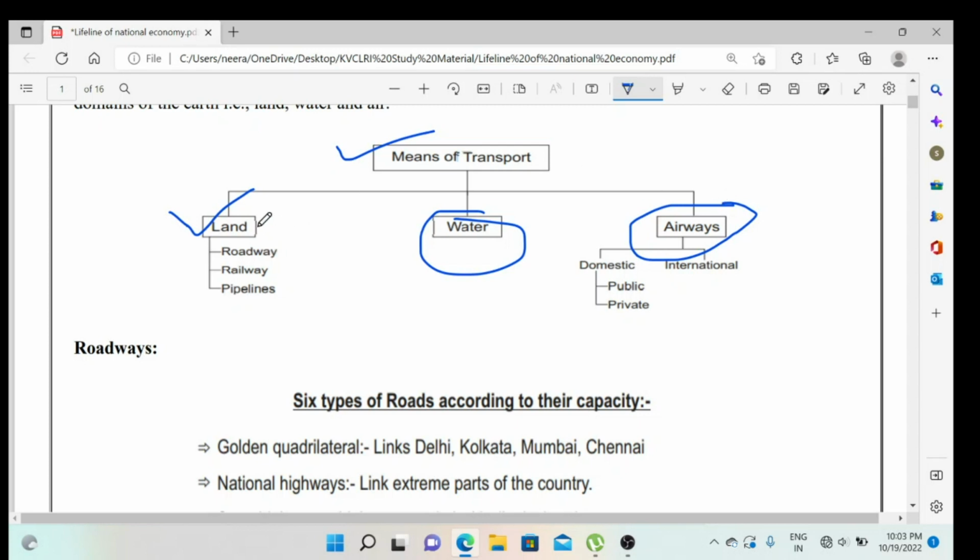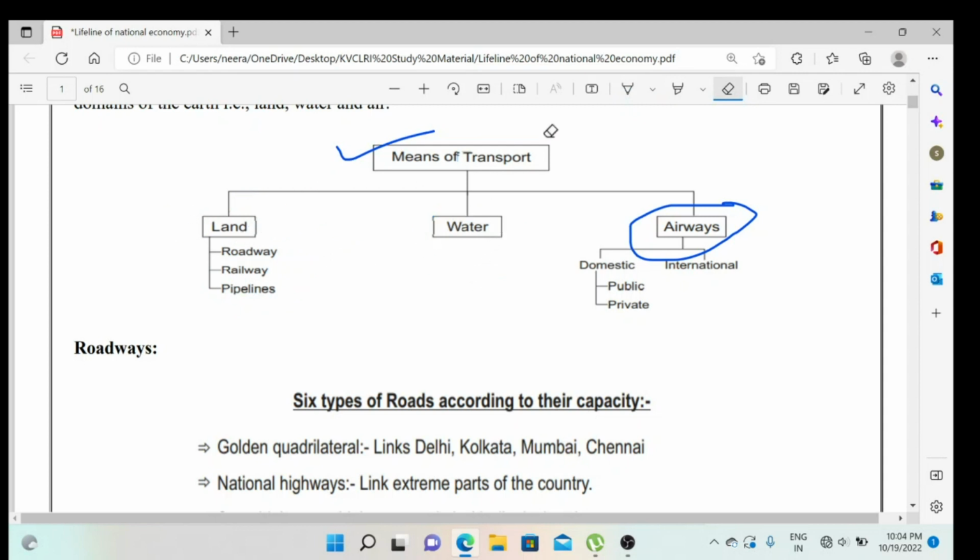As you can see here, we have land. On land, because we are living in this country, we all know these things. If you want to travel somewhere, our first preference is roadways. From our home to our school we come by roadways. But if you want to go a little bit far, then we always prefer railways. And then pipelines are also important. Later we will discuss this in this chapter.